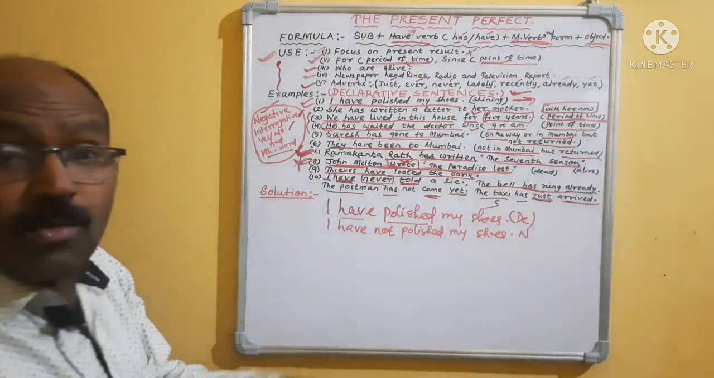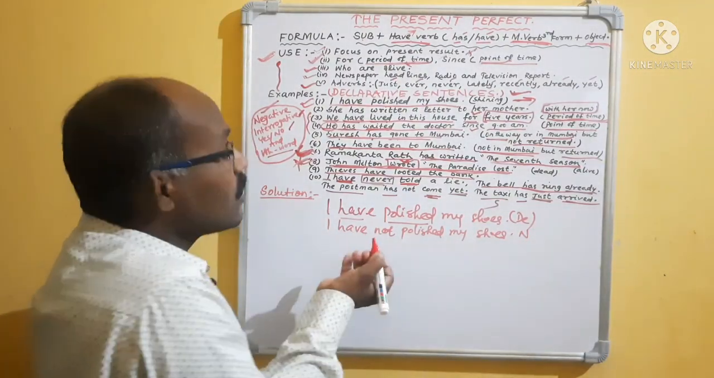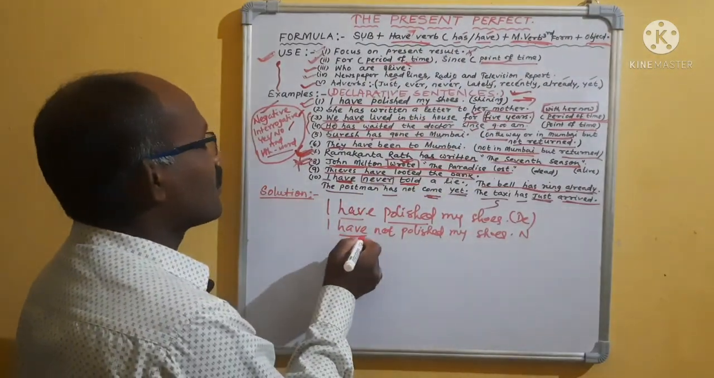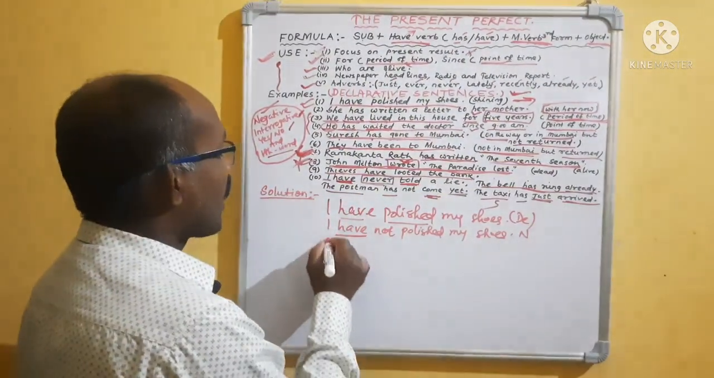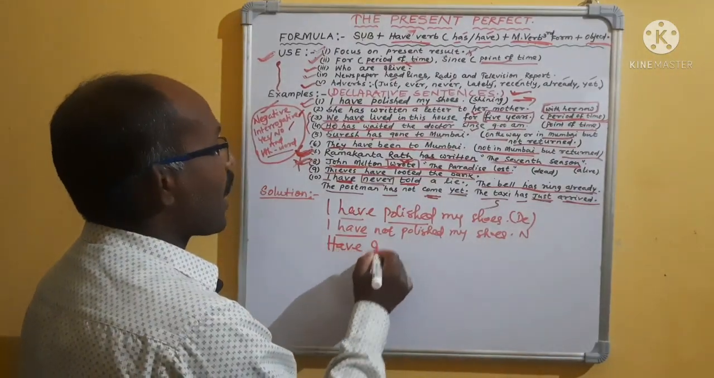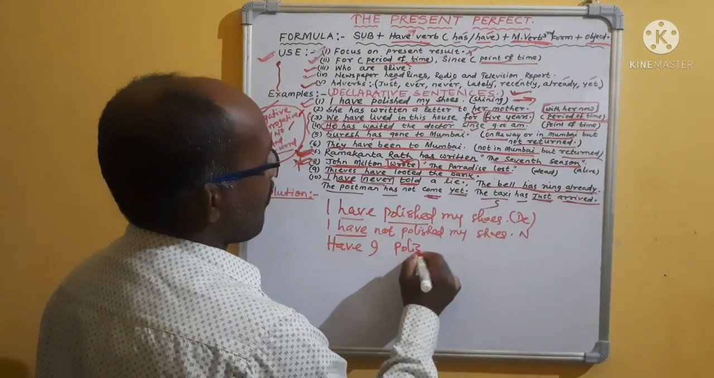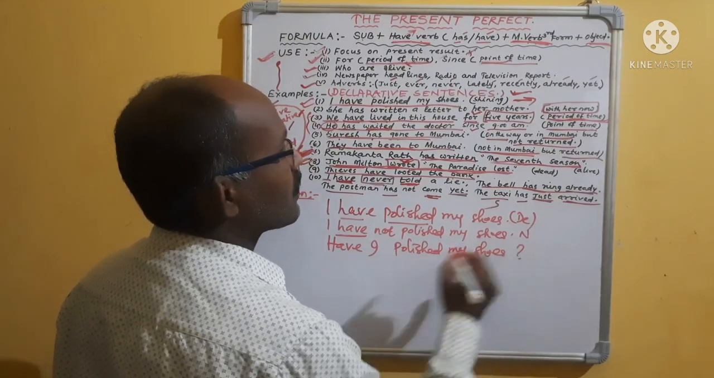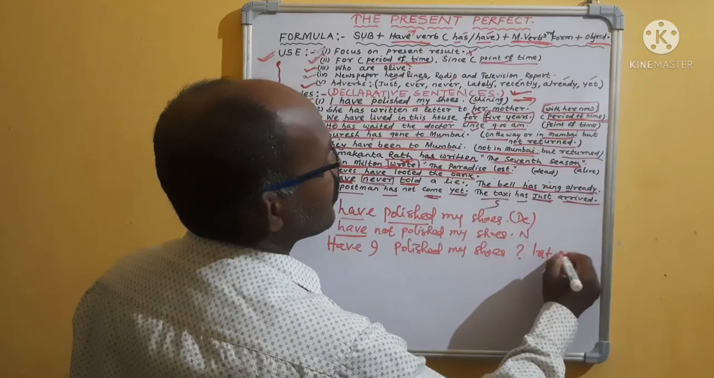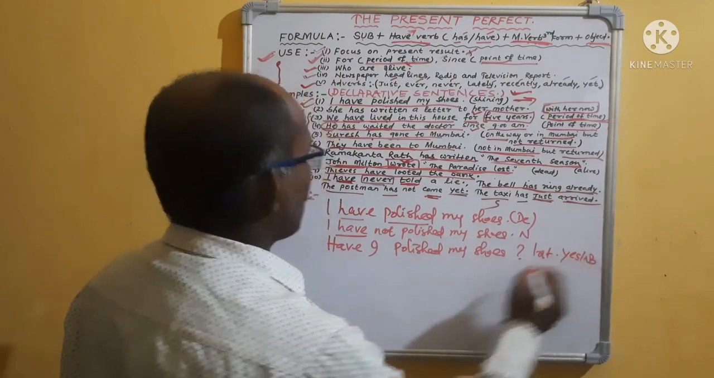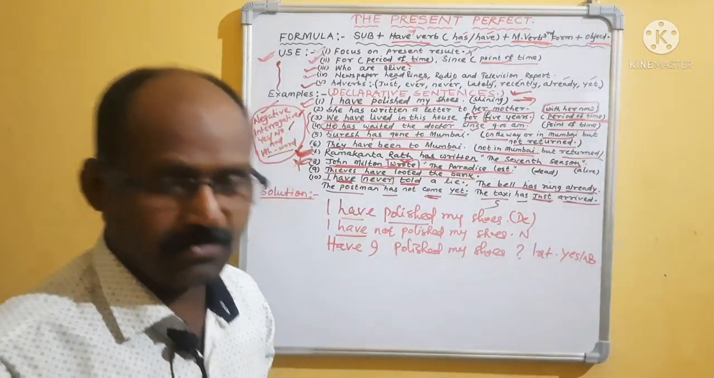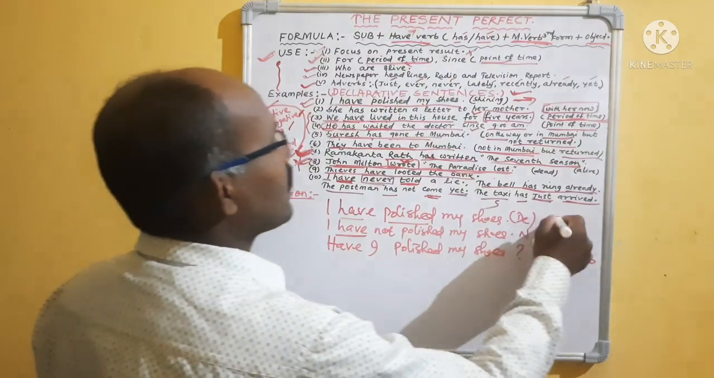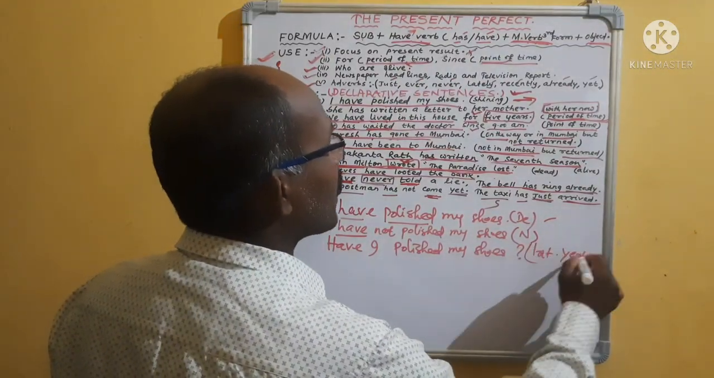Then you have to make it interrogative. Interrogative means what will you do? Simply, the formula we adopted earlier. Which is the helping verb? Here the helping verb is "have". "Have I polished my shoes?" Question mark. It is interrogative, yes or no. The answer will come: "Have I polished my shoes?" "Yes, I have." If I didn't polish my shoes, "No, I haven't." Clear? Declarative, negative, then interrogative, yes or no.